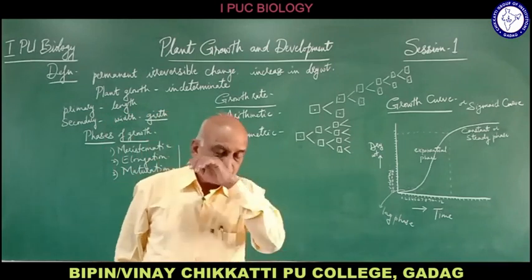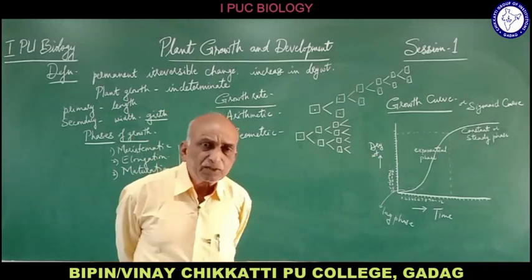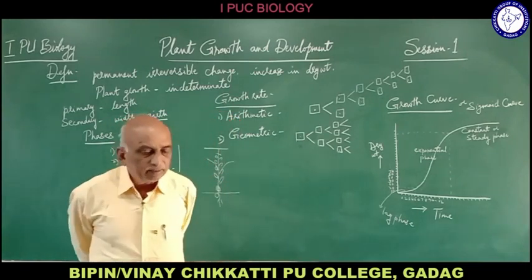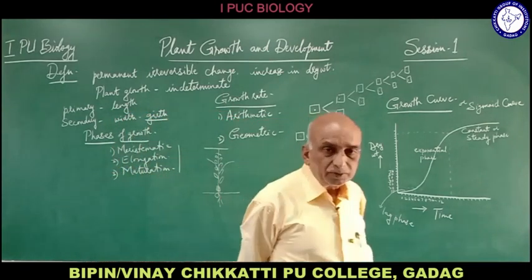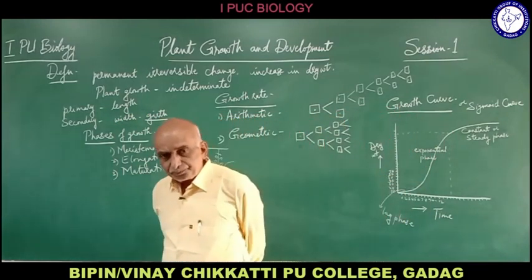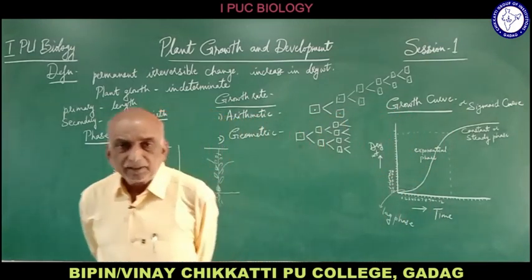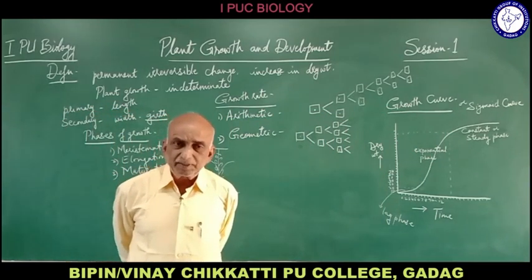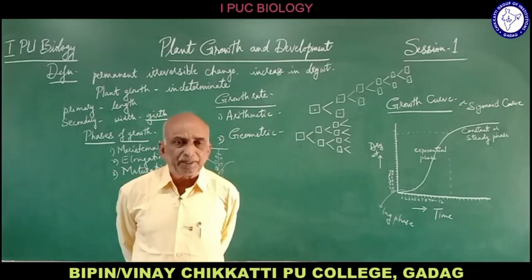So the lag phase refers to the slow growth in the initial period. Then the growth increases rapidly, in other words there is maximum growth during that period.